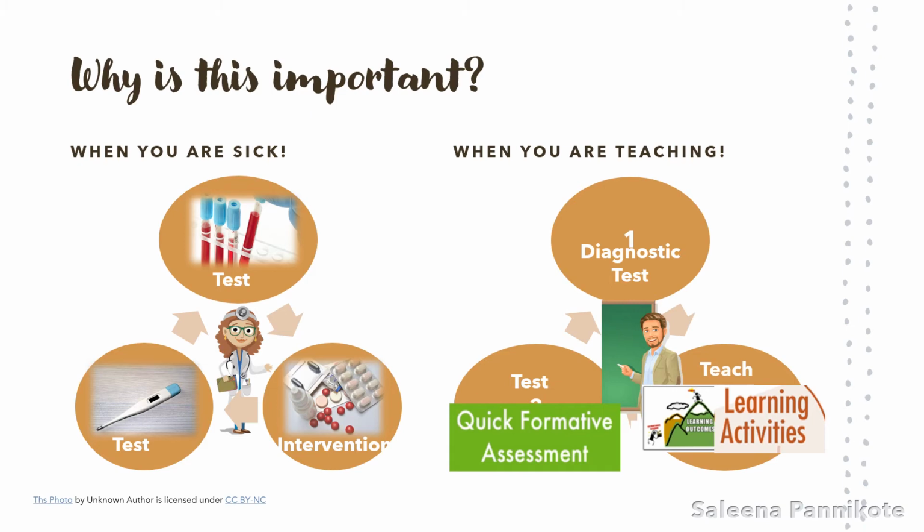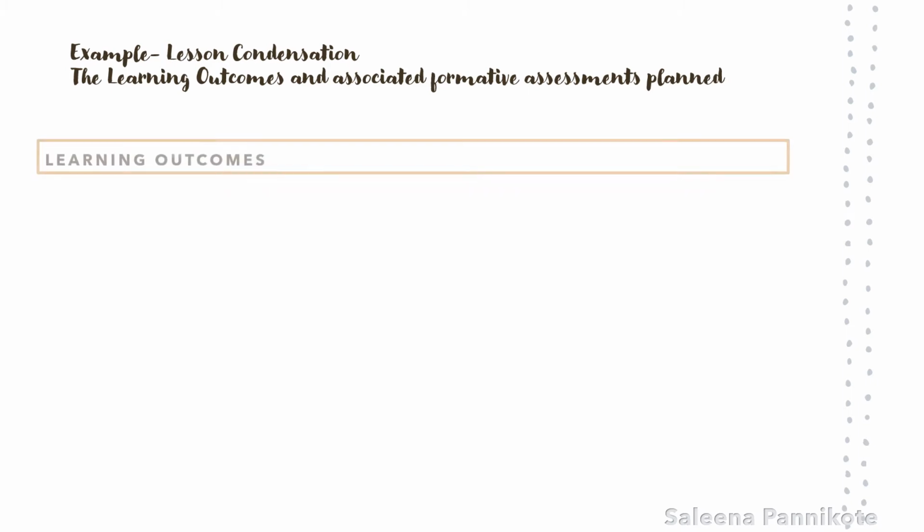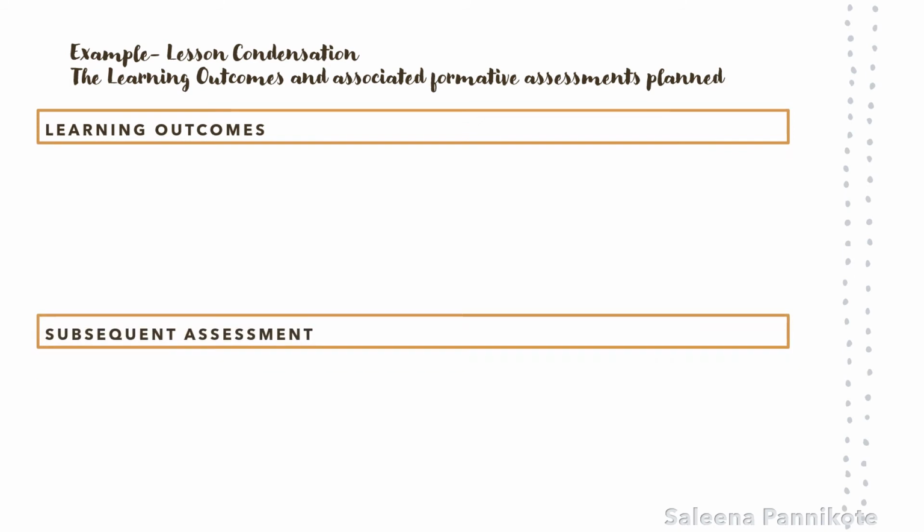Now, let's move on to an example. We are continuing with the same learning outcomes from our previous session. I've included here examples of simple but effective assessment tools to ensure achievement of each of the learning outcomes. The information from these assessments will inform the teacher on the level of student learning and help mediate accordingly.